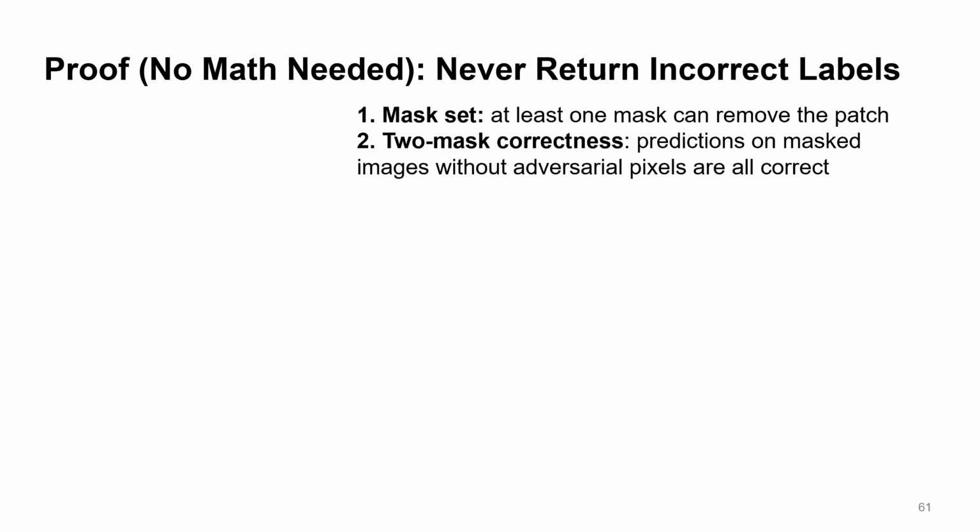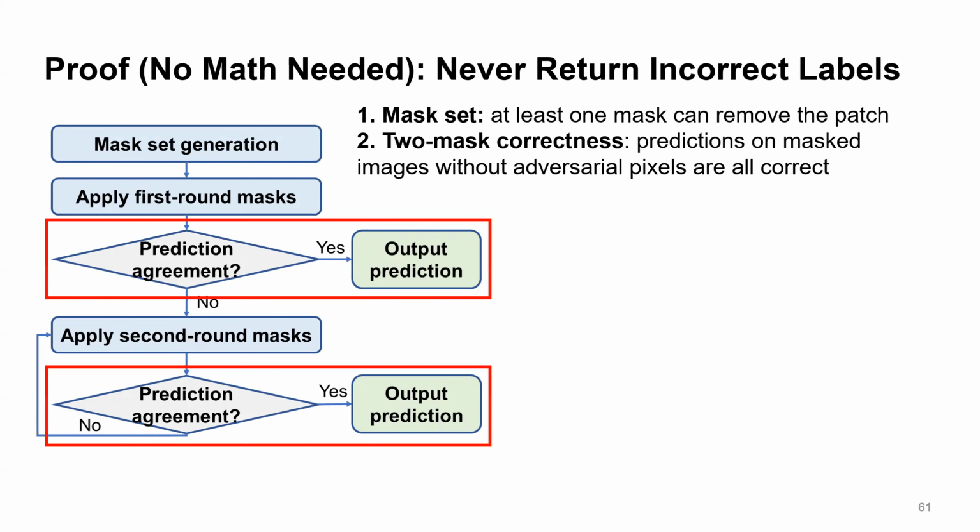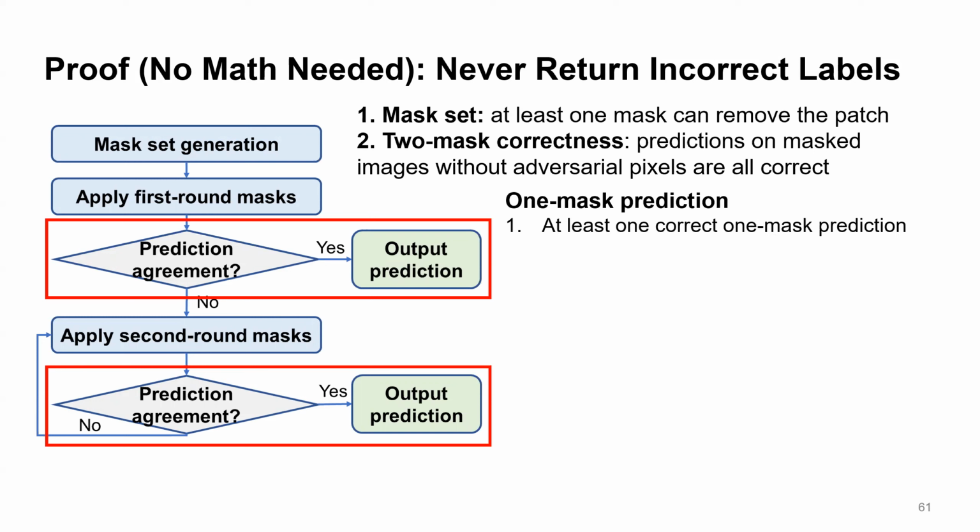Here, I will show some intuition for PatchCleanser never returning incorrect labels. There are two conditions that we can use to prove the robustness. First is at least one mask removes the patch, and the second is the two-mask correctness. This is our defensive algorithm. It returns predictions based on either one-mask predictions or two-mask predictions. For one-mask prediction, here we can claim that there will be at least one correct one-mask prediction.